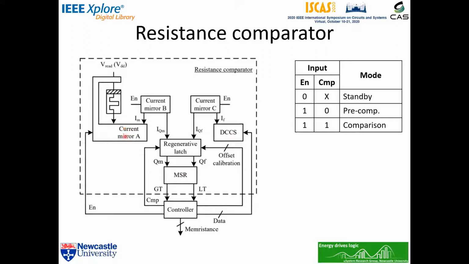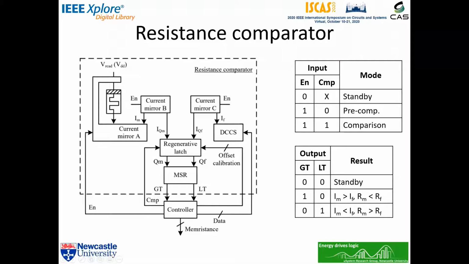The current mirror A is the place where our memristance is integrated into our decoder. The comparator is controlled by EN and CMP signals, which are stated in the top right table over here. We will talk about them in the next slide. The idea of the comparator is to feed the memristance current from the current mirror A and the reference current from TCAS to the latch. Both currents will compete against each other in the latch. Then its output will be sent to the MSR to filter the metastable state.